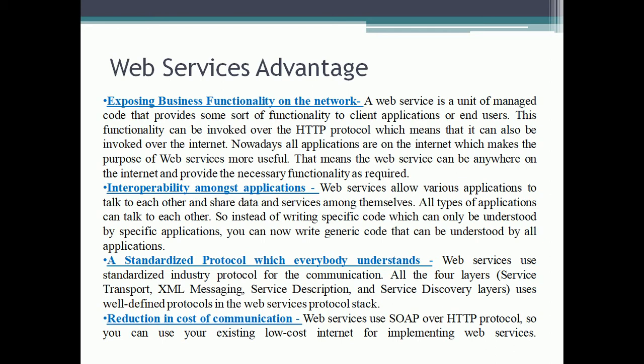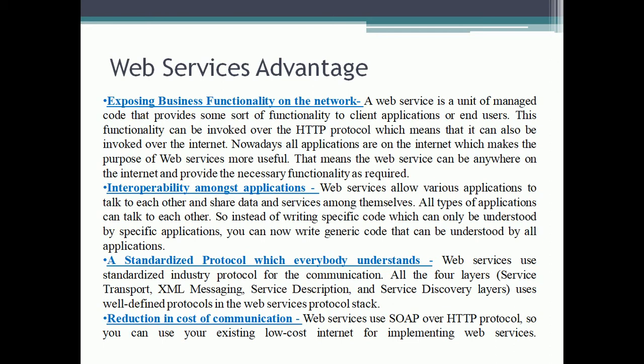Interoperability amongst applications. Web services allow various applications to talk to each other and share data and services among themselves. All types of applications can talk to each other. So instead of writing specific code which can only be understood by specific applications, you can now write generic code that can be understood by all applications. A standardized protocol which everybody understands.